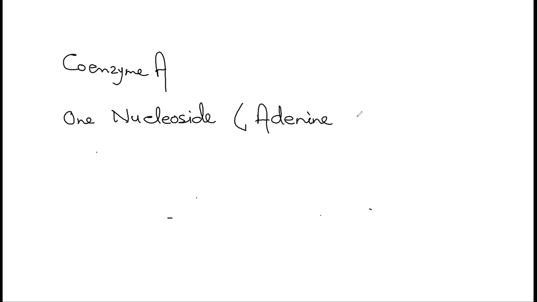Coenzyme A is a complex molecule which consists of one nucleoside. You remember nucleoside: when a nitrogenous base is attached to a sugar, that is called a nucleoside, right? So over here, it consists of one nucleoside, and what is the nitrogenous base? That is adenine. And what kind of sugar is there? That is ribose.